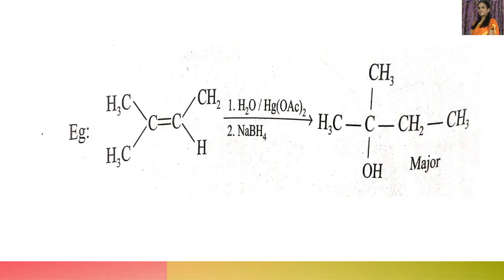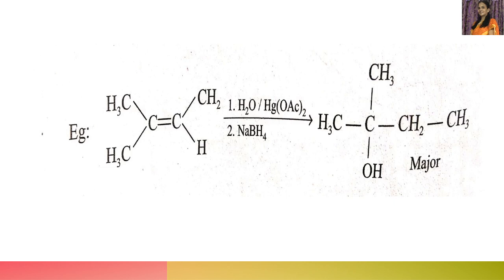Next, one specific example we discussed here. This is the less substituted carbon, this is the more substituted carbon. To the less substituted carbon, the hydrogen atom goes, therefore here CH2. And to the more substituted carbon, OH goes. Right.